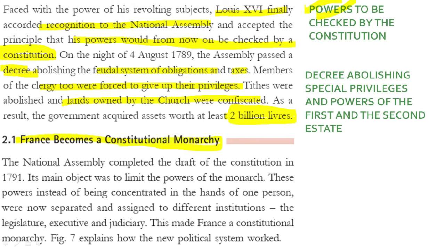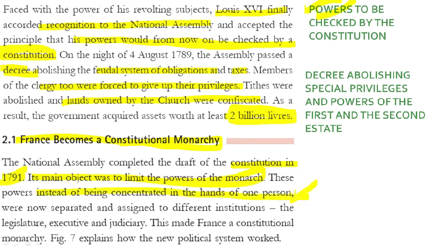Okay, now what do we mean by this term? Let us see. It simply means a political system where we have a constitution, and the main objective of the constitution is to limit the powers of the monarch. Now this constitution was drafted in 1791.